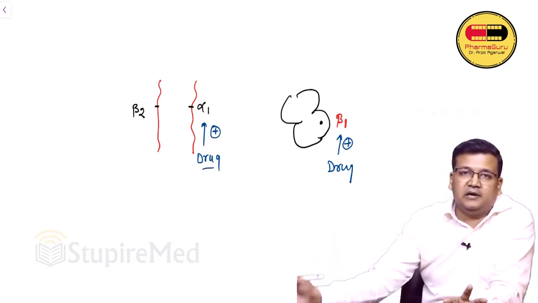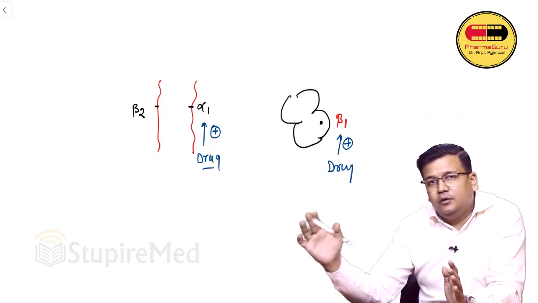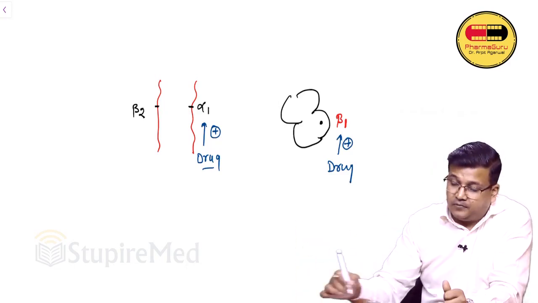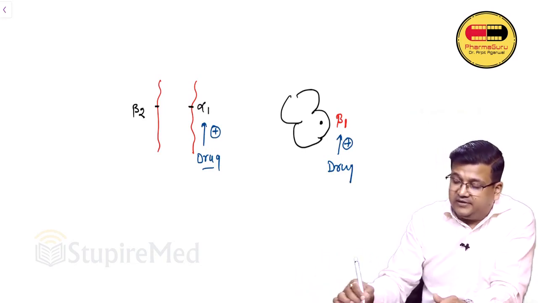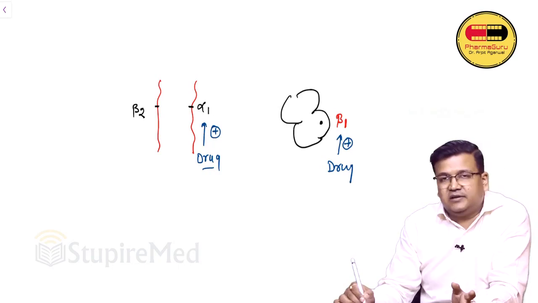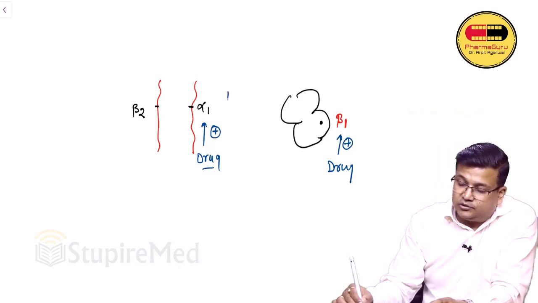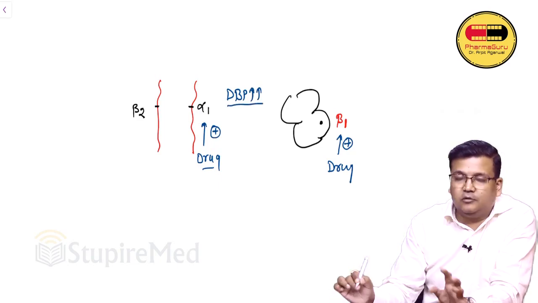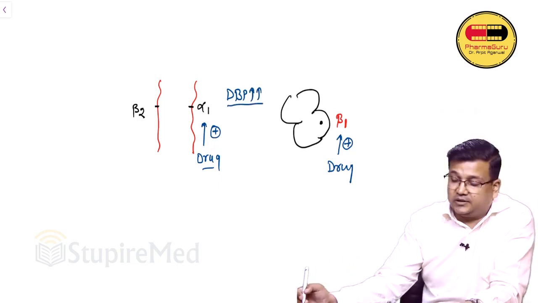There is no alpha 1 in the heart, so the drug has no direct action on the heart. The drug is acting on the blood vessel. What will happen? Whenever there is alpha 1 stimulation, there will be vasoconstriction, and whenever there is vasoconstriction, the diastolic BP will go up, because the vessels will constrict.